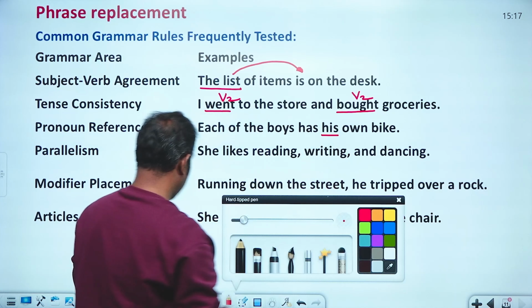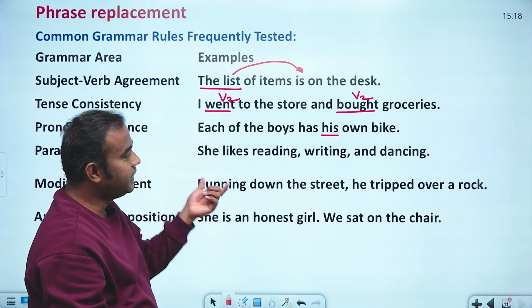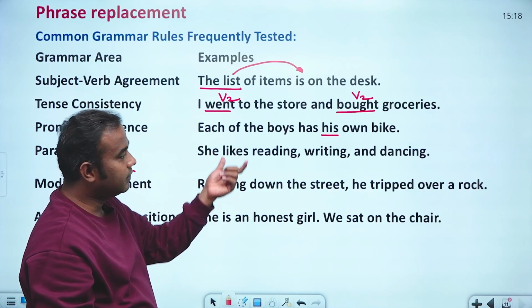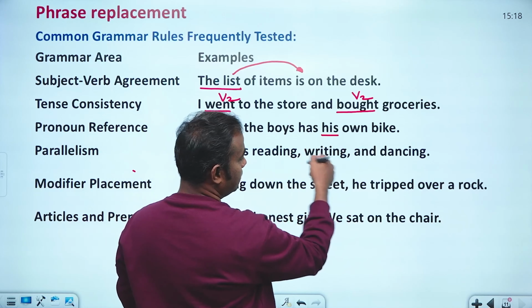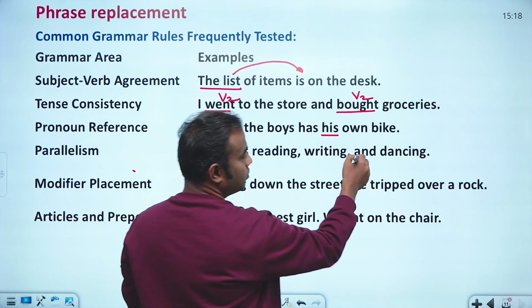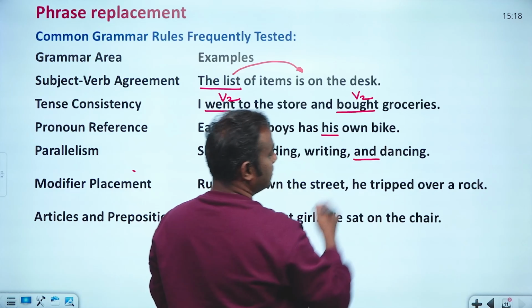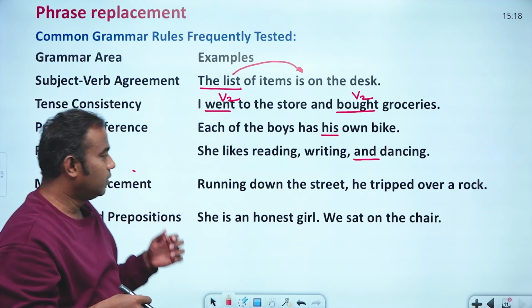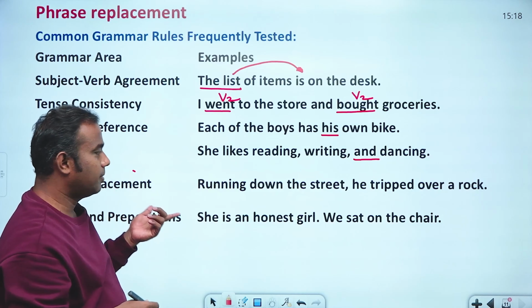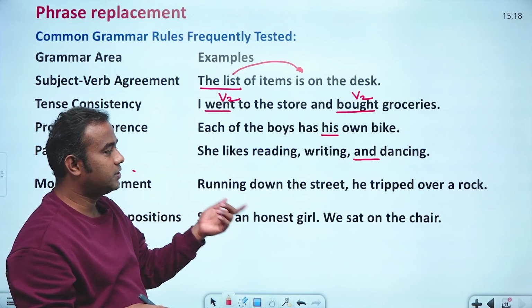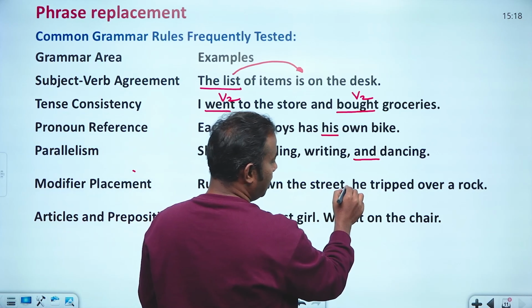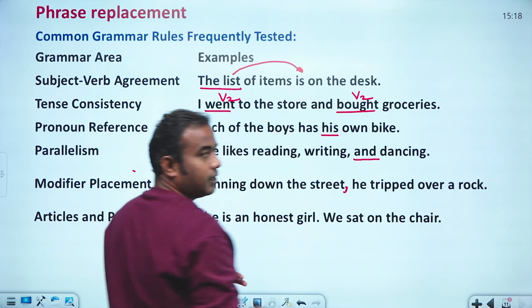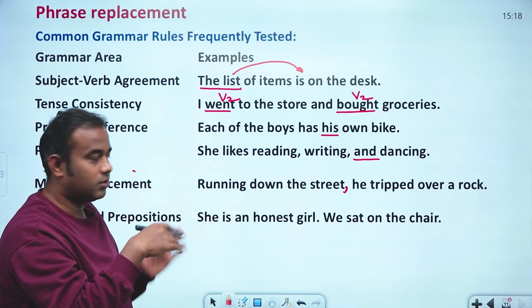Then parallelism: she likes reading, writing, and dancing. So you use a comma, and at the last you have to use 'and'. They are always parallel. Like this, modifier replacements: running down the street, he tripped over the... Since you put a comma, you can then go for the next clause. You can't combine both.